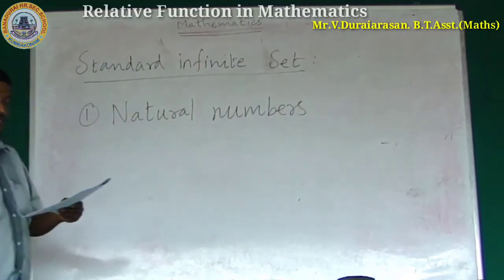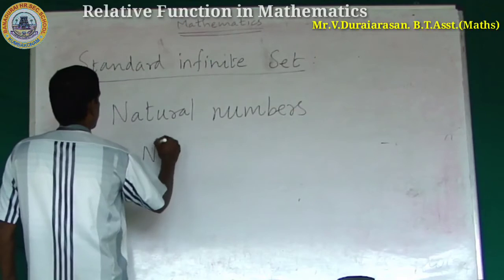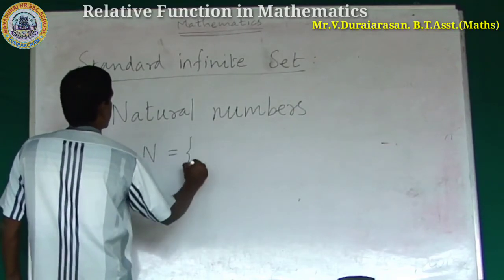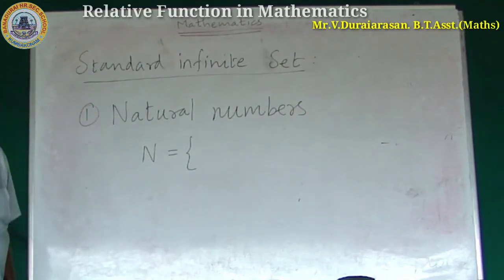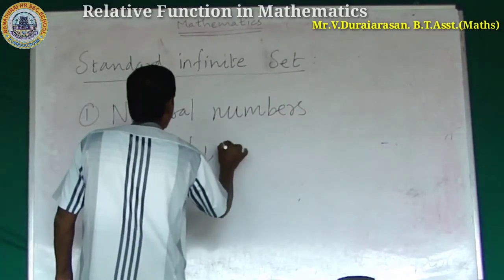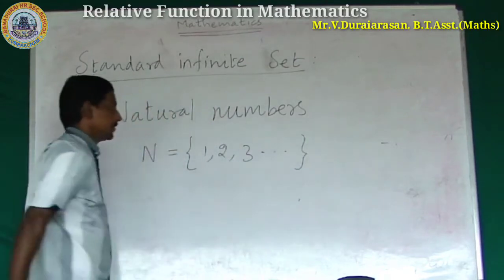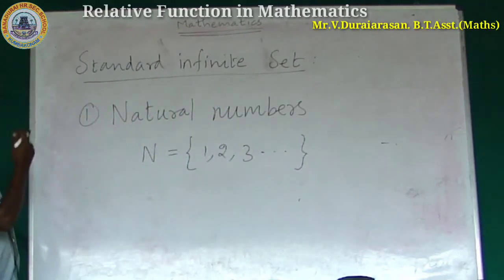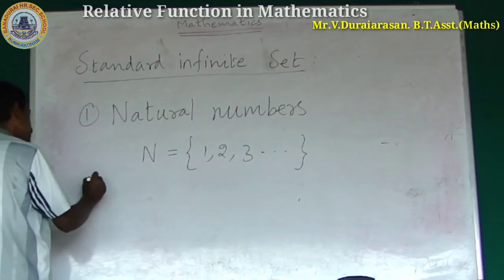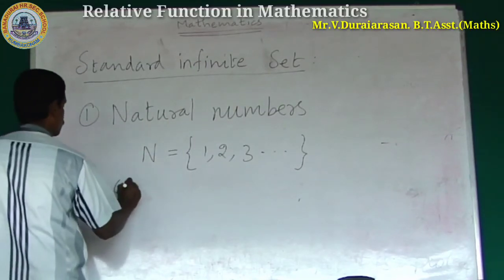Natural numbers. Natural number is denoted by capital N, starting with 1 and so on: 1, 2, 3 and so on. Second infinite set, whole numbers.